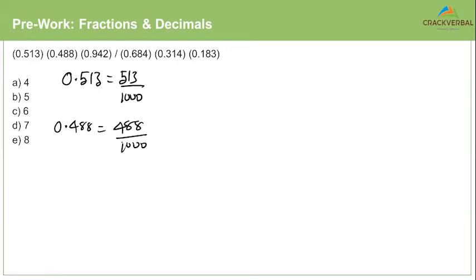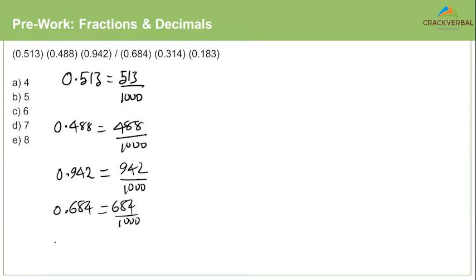I'll not simplify it, I'll just keep it like this to keep it simple. So this is 942 by 1000. 0.684 will be 684 by 1000. 0.314 is 314 by 1000. 0.183 is 183 by 1000.